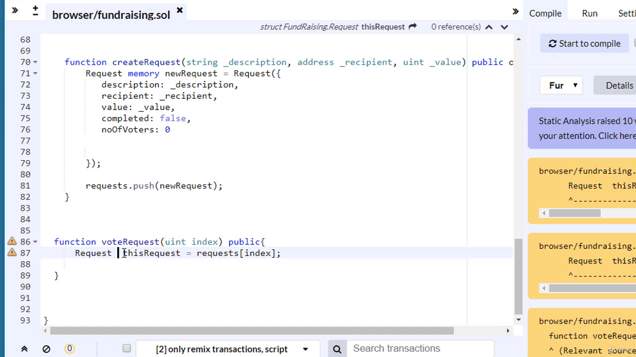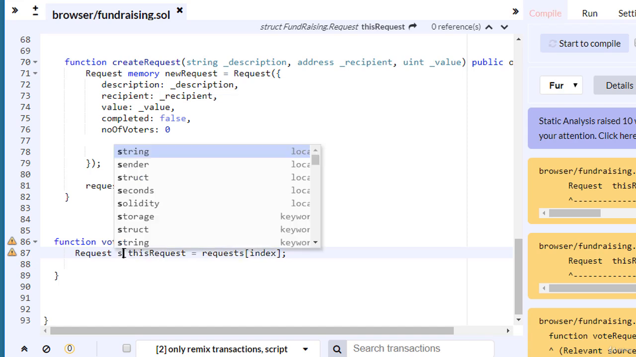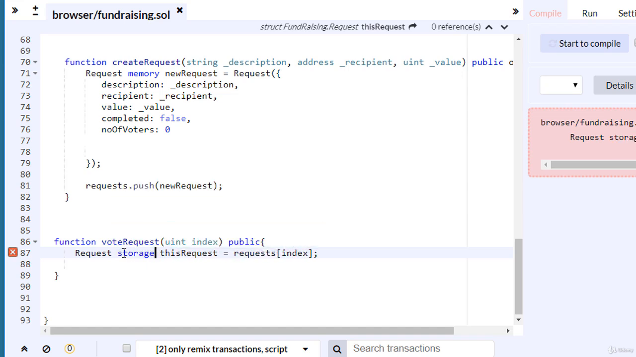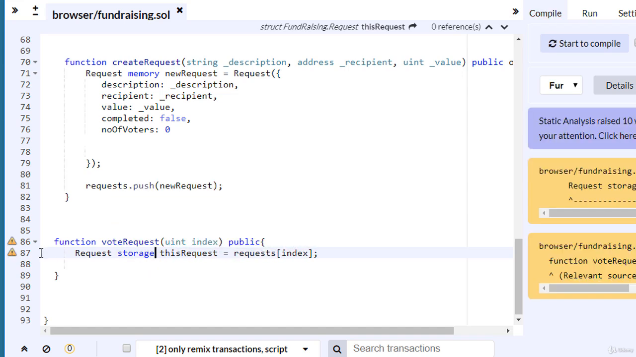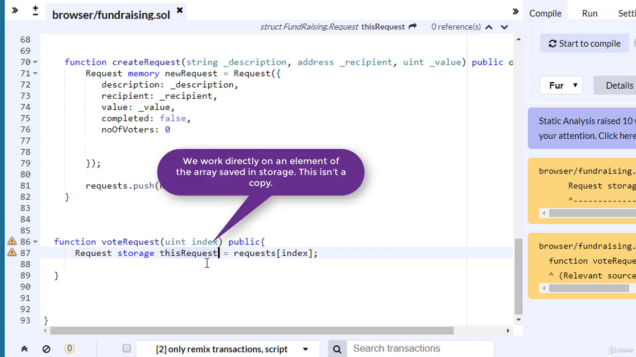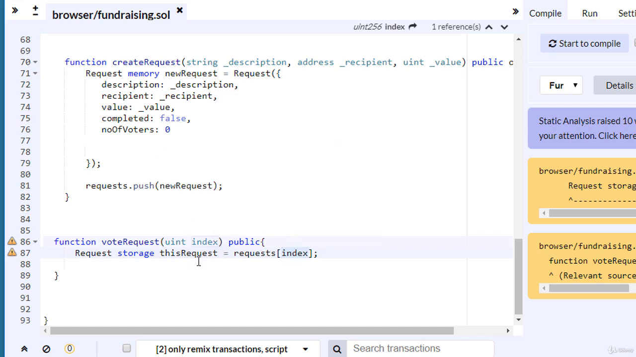So this warning can cause problems sometimes. It's good if we write here storage to silence this warning. What does it mean? It means that this variable is in fact my storage variable from that index. So it's an element of my storage variable. It's not a memory variable or something like this.